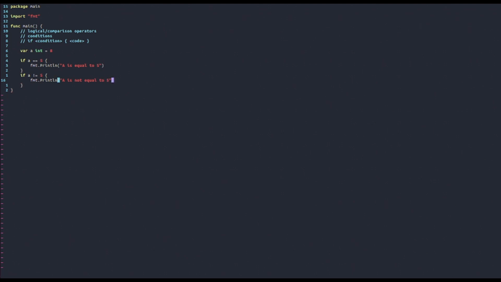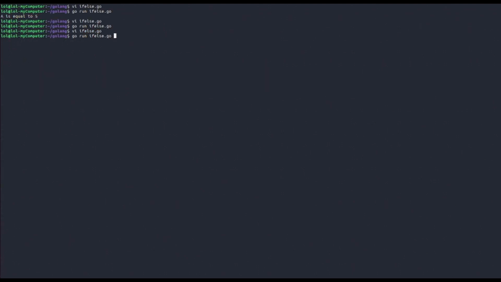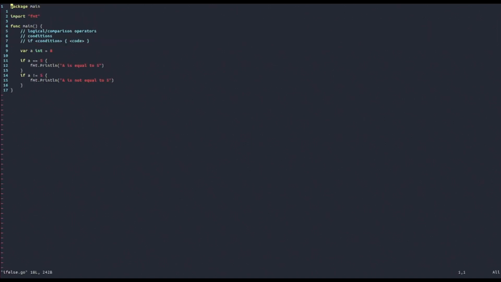And so if we now rerun the program, we're going to see that a is not equal to 5. So actually, in a way, we achieved our goal. But this is not a very elegant way to do it. Why? Well, because the program checks the condition twice. So it basically checks, okay, is a equal to 5? Then it goes here and says, okay, is a different than 5?